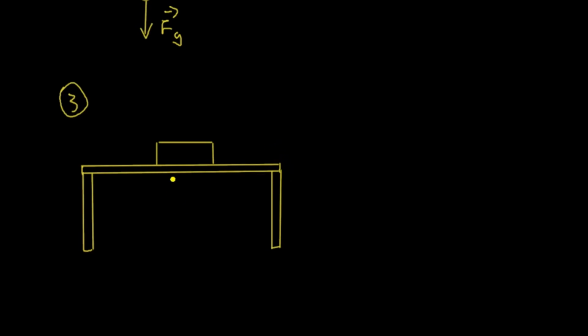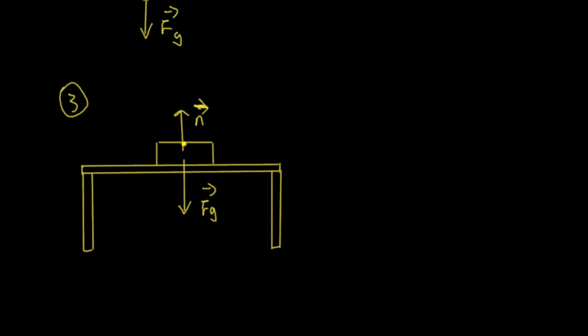Of course, the table is exerting a normal force upward to hold the object there. So we can say that there is a normal force. But of course, the object is being pulled by gravity downward. So there's a gravity force.